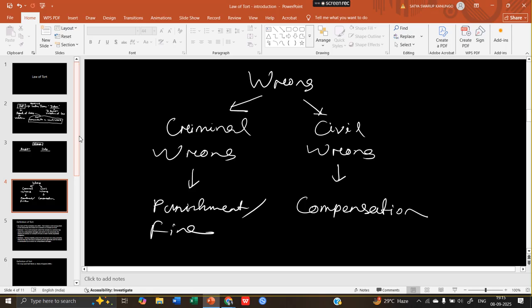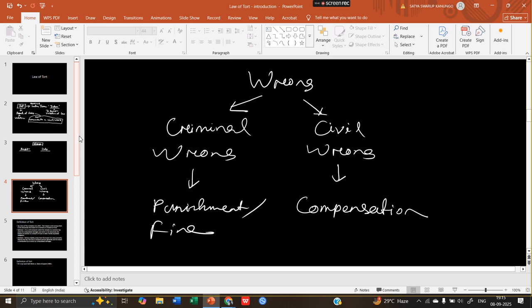If you go for an FIR that someone has broken your bike, of course, you do not know the name of the offense, but you want to go to the police and file an FIR. Then the investigation will start, and in the end the result is that mischief has happened to your property.